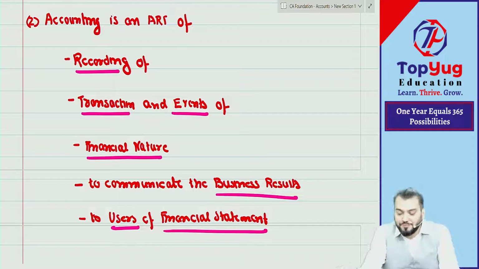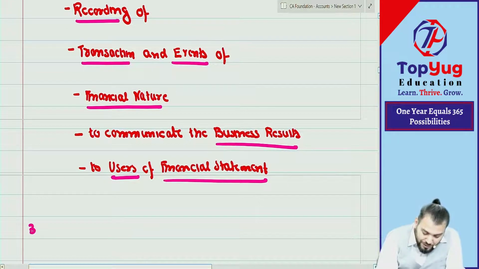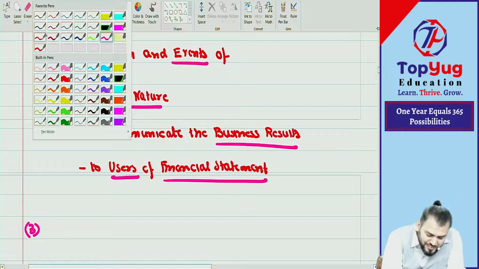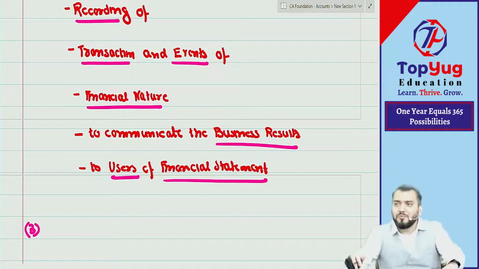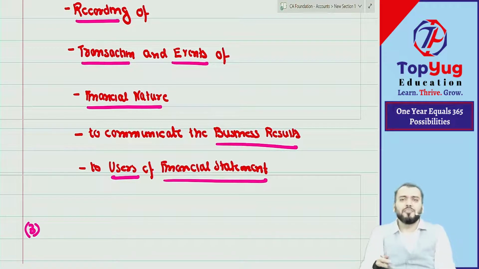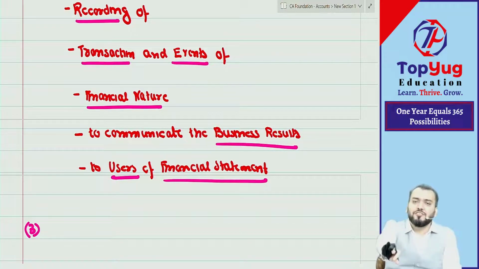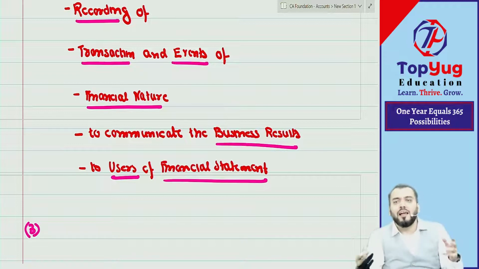Transaction means what? Anyone who can say? Okay, transaction means any act. Whatever we are doing, that is a transaction. Right now I am teaching you, that is a transaction. You are learning, that is a transaction. After you learn the subject, you will pass.